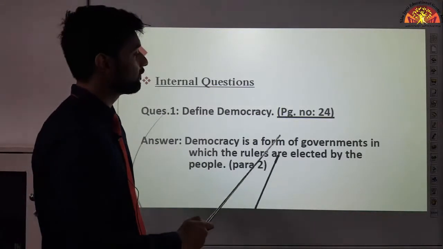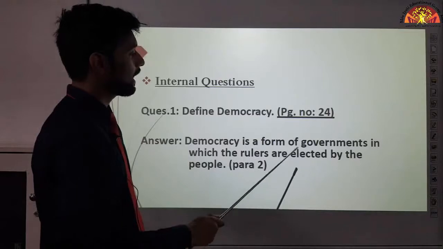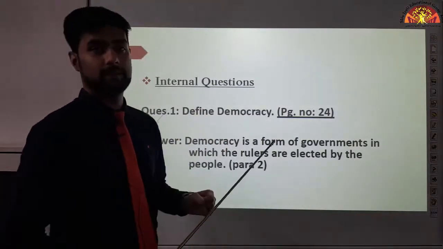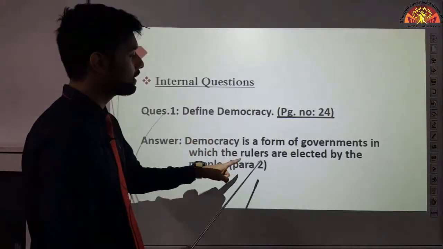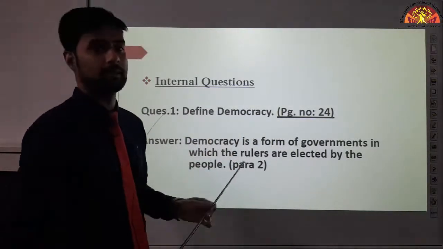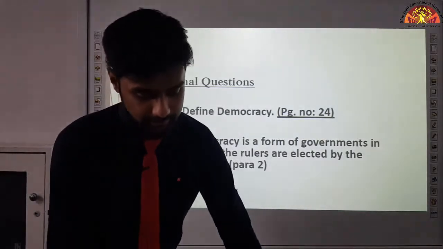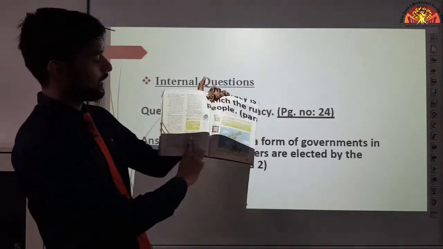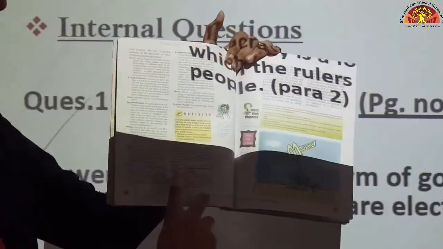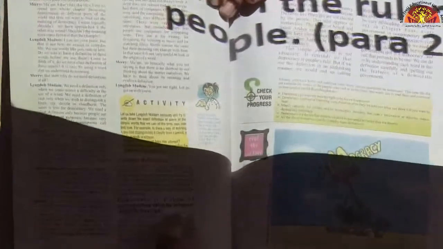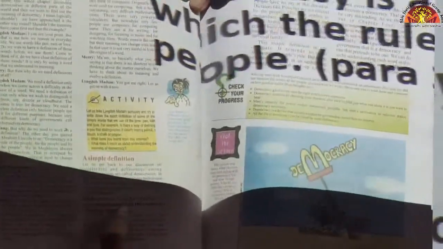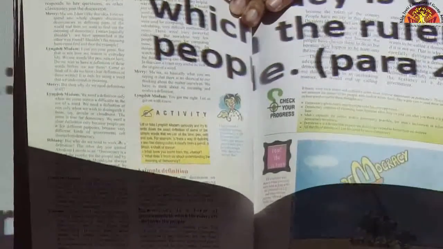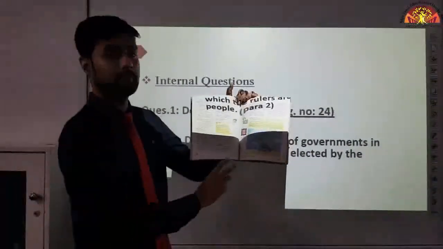See, democracy is a form of government in which the rulers are elected by the people. Okay? What is democracy? It is a form of government. Government की वो form होती है जिसमें जो rulers होते हैं, they are elected by the people. Now, where will you mark it? On page number 24, okay, last, second para. Okay? It's written in bold, you will be able to see it very clearly. It's written in bold, democracy is a form of government in which the rulers are elected by the people. It's very easy to see. Okay? Mark it in your books with a pencil.